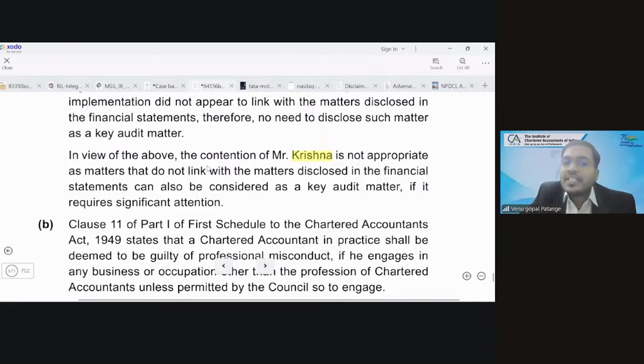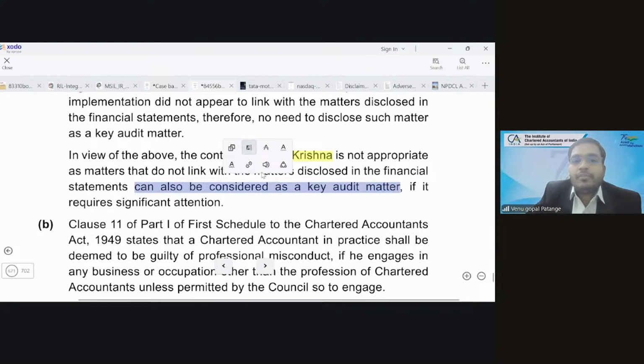So what does this say? The contention of Mr. Krishna is not appropriate as the matters that do not link with the matters disclosed in the financial statements can also be considered as key audit matters if they require significant attention. So what does he say? It can be considered as a key audit matter. Finally, is that clear?